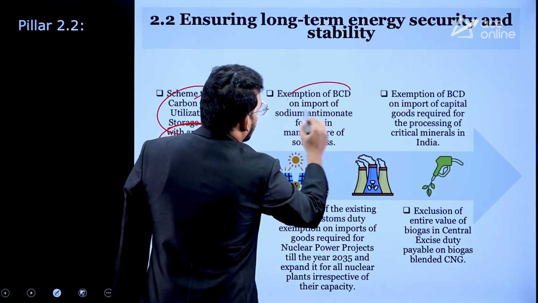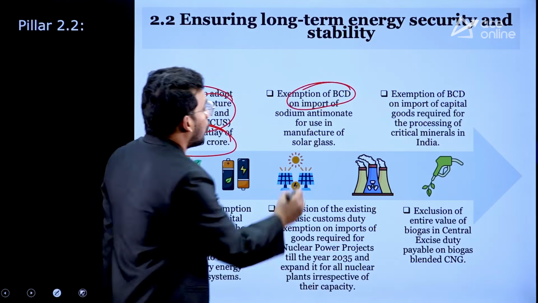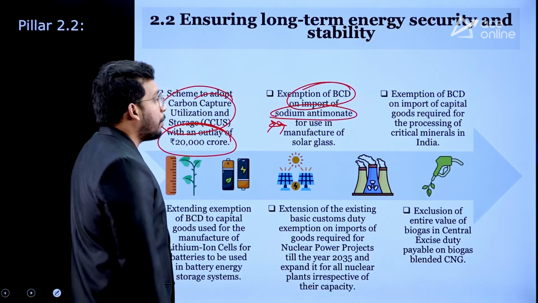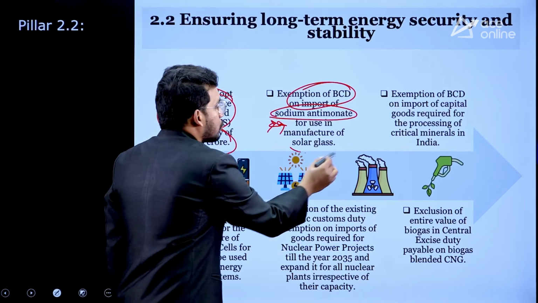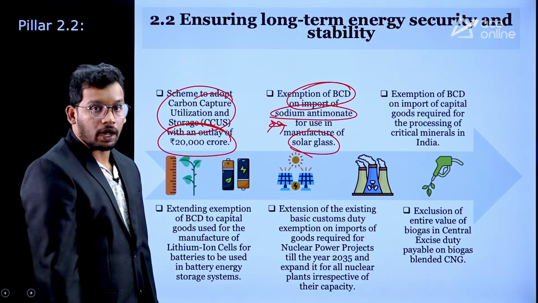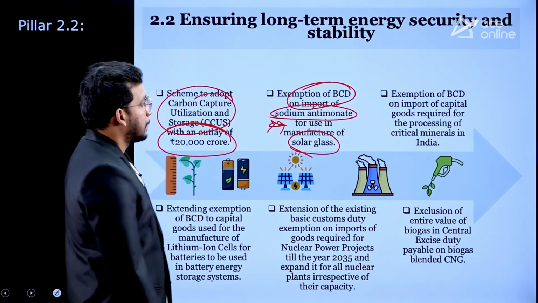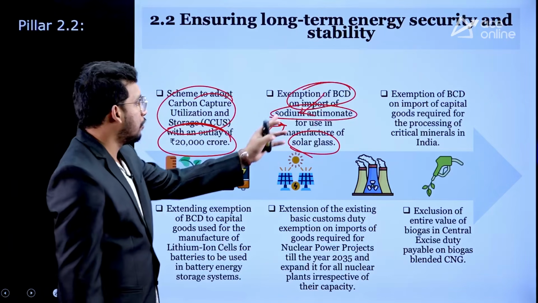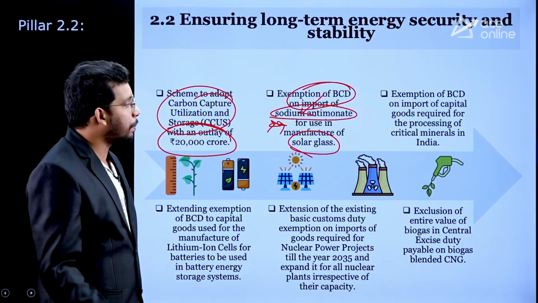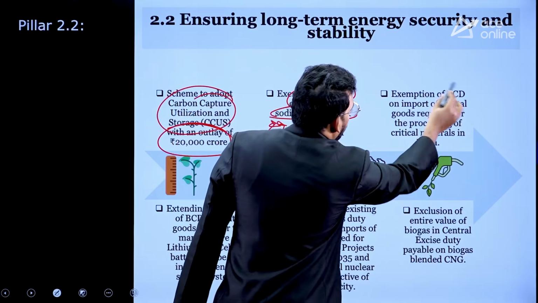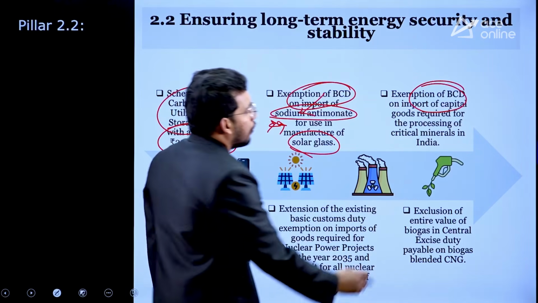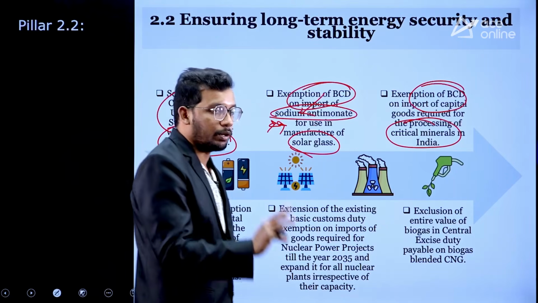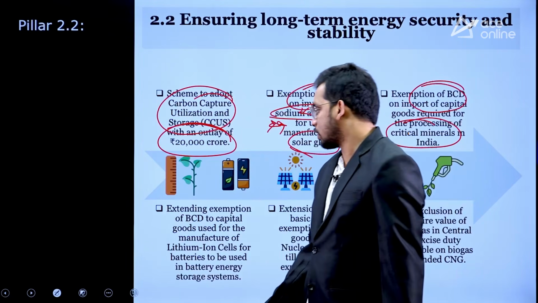Then government has exempted basic custom duty on sodium antimonate. They will ask this in the exam. What is sodium antimonate? Sodium antimonate is used in the manufacturing of solar glass. Okay. This BCD, basic custom duty, was eliminated for sodium antimonate, so more solar panel production can happen. Similarly, basic custom duty was exempted for all the critical minerals that are processed in India. So basic custom duties are removed, so again more critical mineral production can happen.